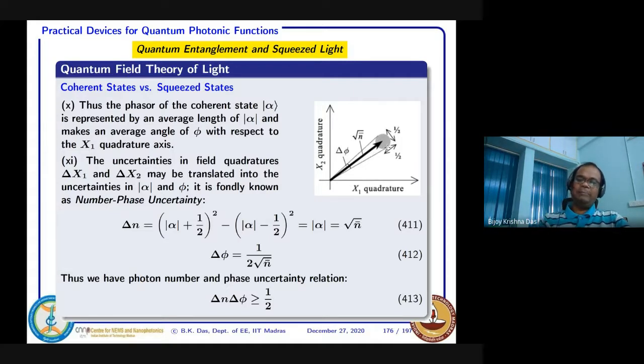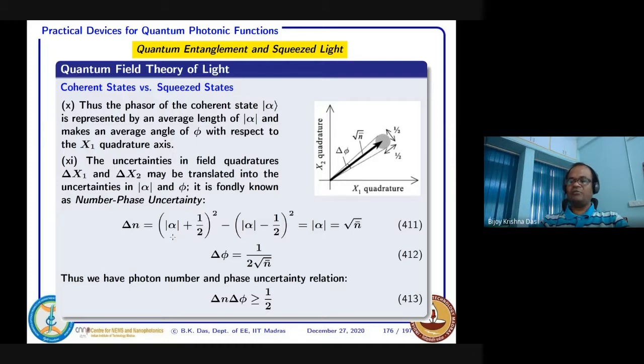Now if you see, the uncertainty in n, how much is the uncertainty in n, we can define as delta n, that means I can write whatever value here and whatever value here. This extreme value, if it is alpha, then we can say that alpha is varying from alpha plus half to alpha minus half.